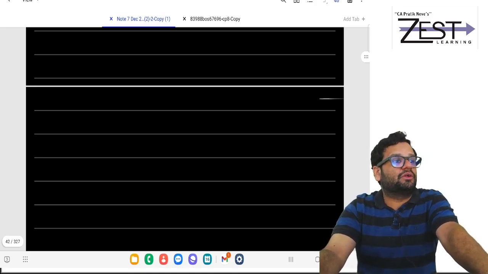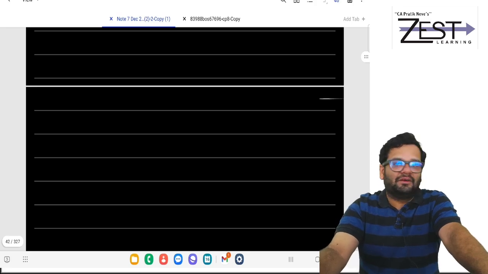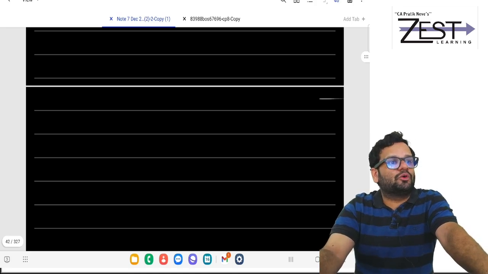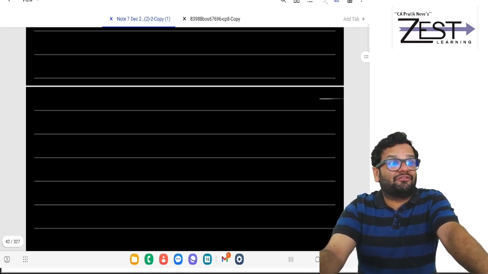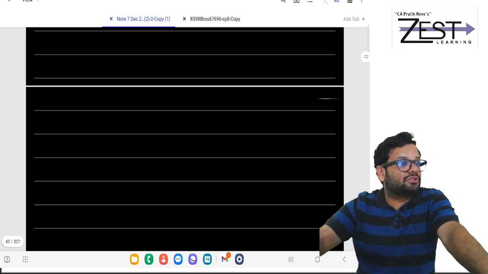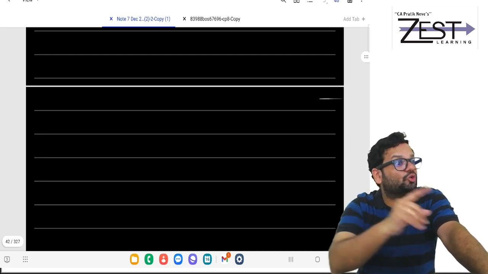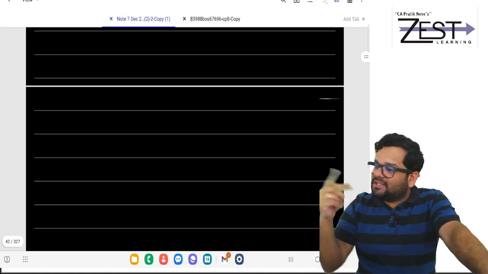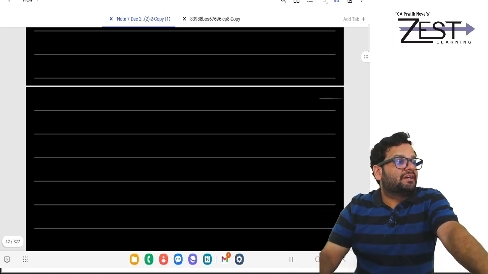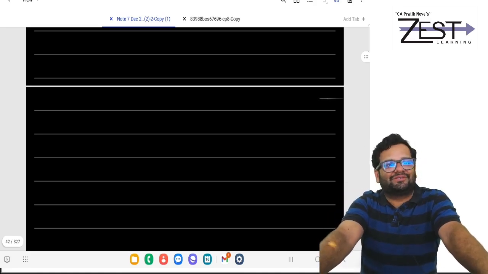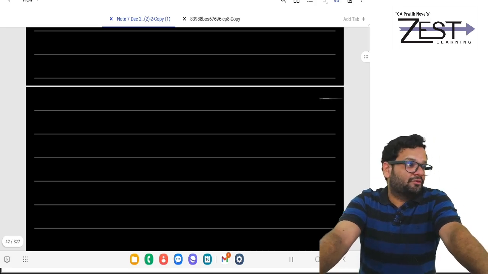Exemptions of 54, 54F and 54EC. When to take, how to take, why to take. To save capital gains, you should take that. 54 will be house to house. 54F will be any asset other than house, which is a long term capital asset, to house. When I am saying house to house, it means a house which is LTCA is sold and investment is done in a house. Okay, time limit is there for investments.